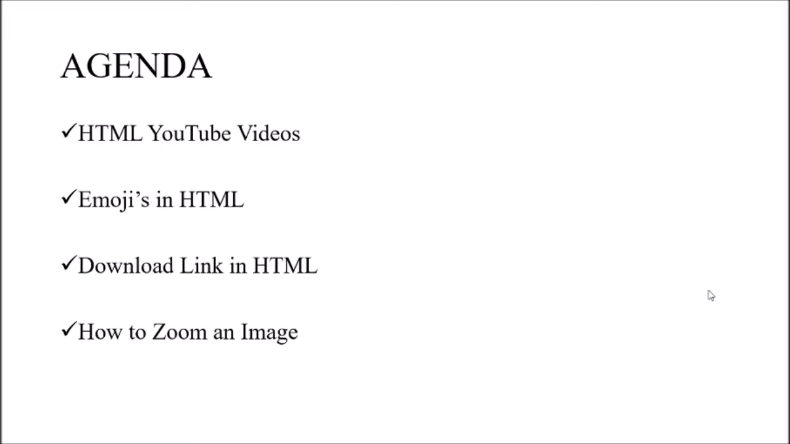To put it simply, if you have your own YouTube channel, and in that channel you have a very specific YouTube video, you want to play that particular video in your website. How to make it possible? How is it possible in HTML? That is what we are going to discuss in the first topic.